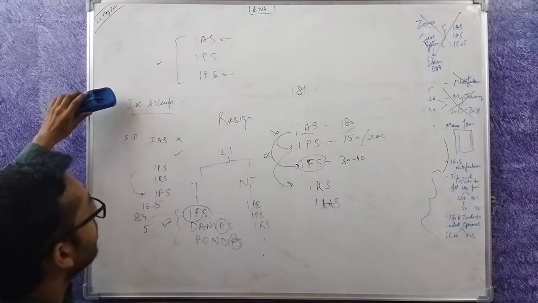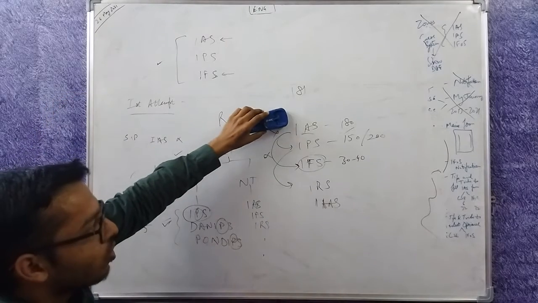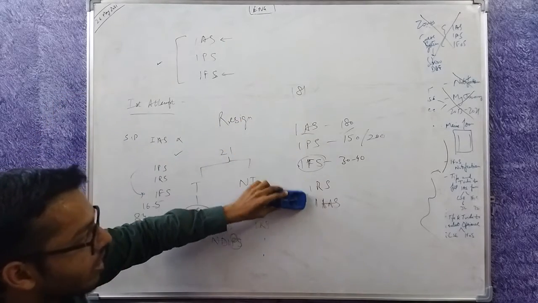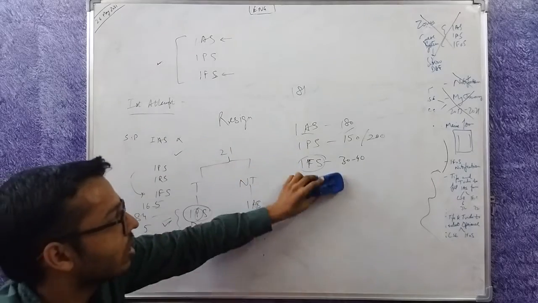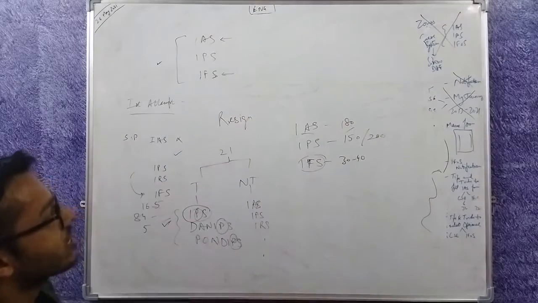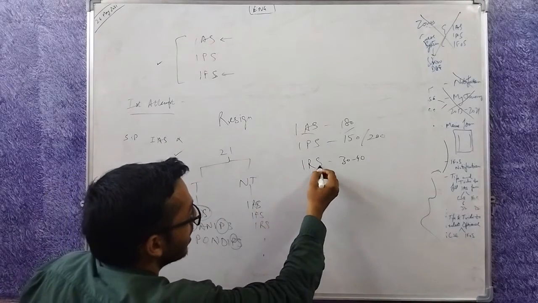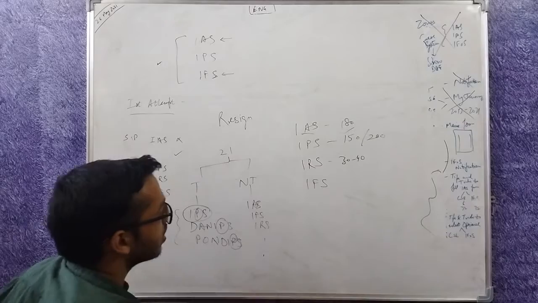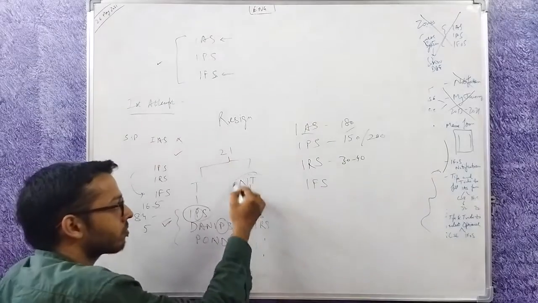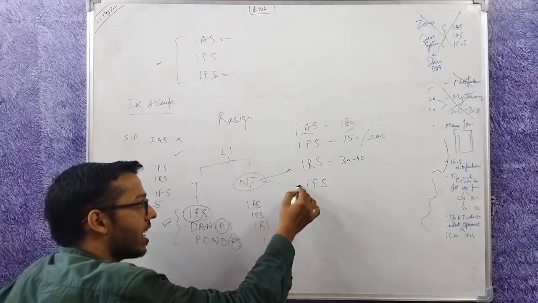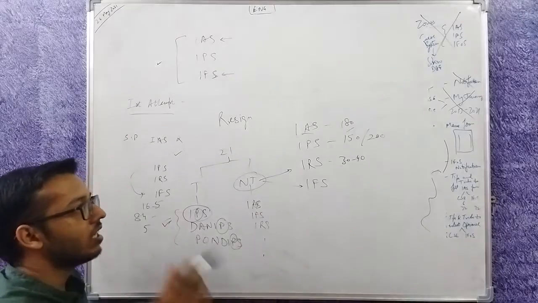So if you are giving your first attempt, do not fill this way when you move on to your interview stage. You must fill it something like this. For IPS, then IRS, then IFS. In this case, both IRS and IFS are non-technical.